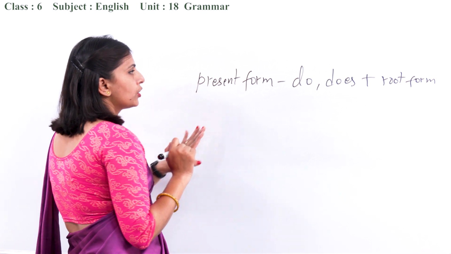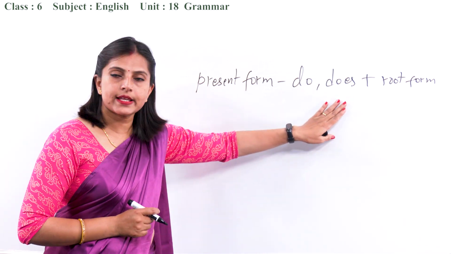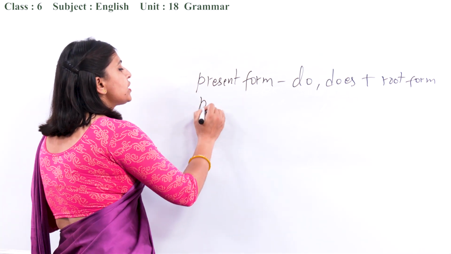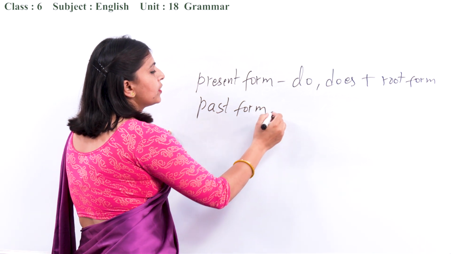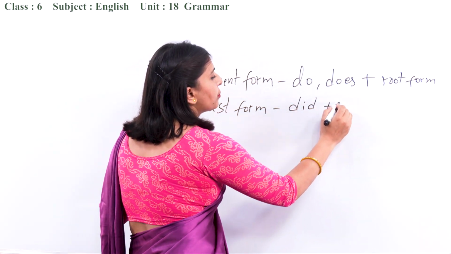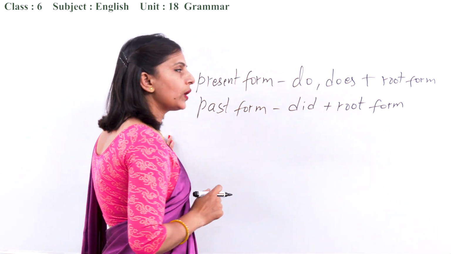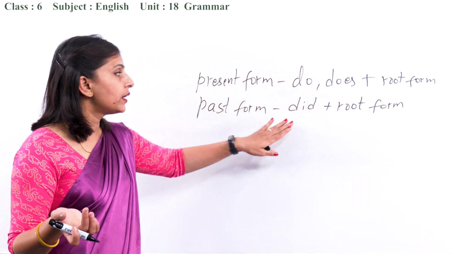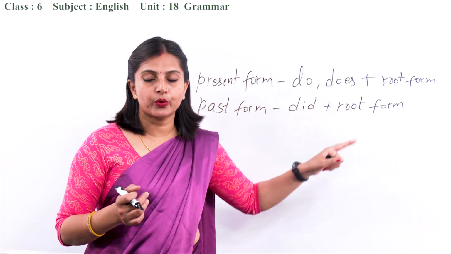Alright? If the root form is there, do. If root form plus s or es, then we have to use does. Alright? And if it is past form of the verb, okay, then we have to use did plus root form. Like she played. What did she do? Did. And don't forget to use root form, okay?